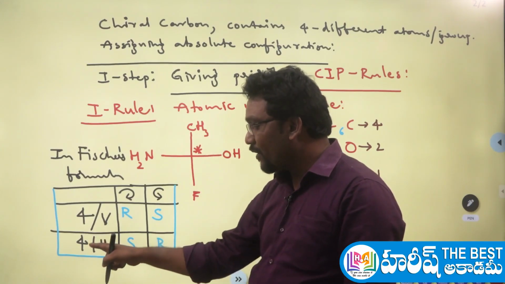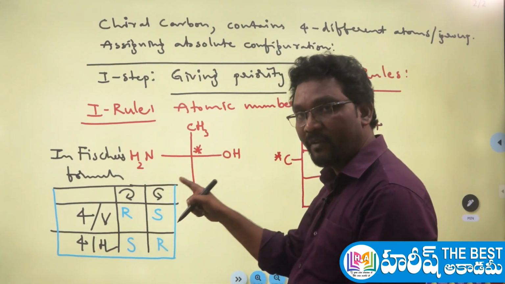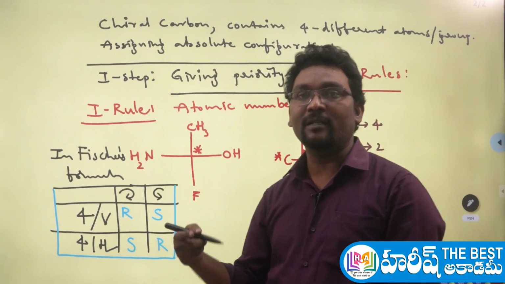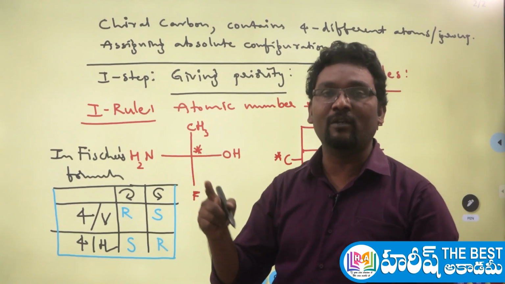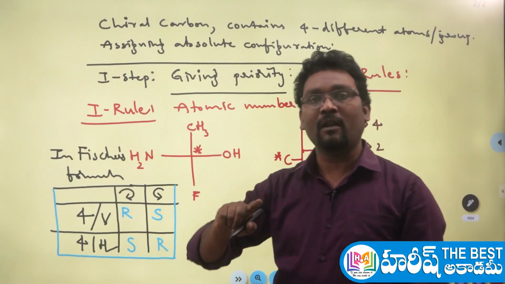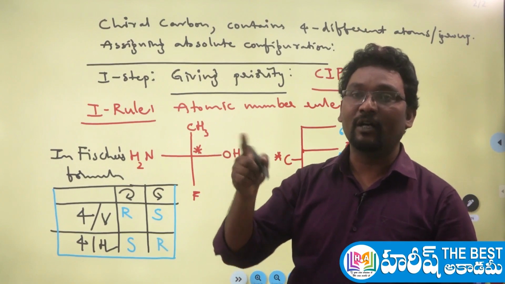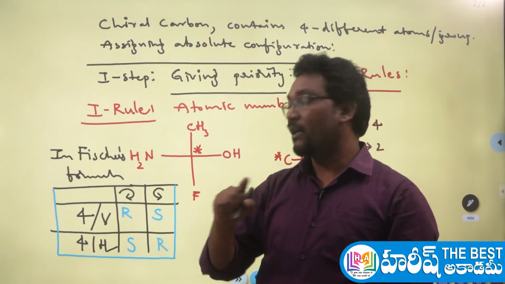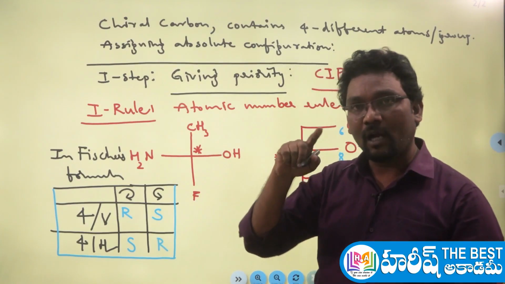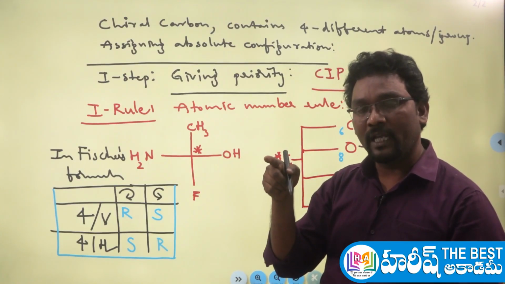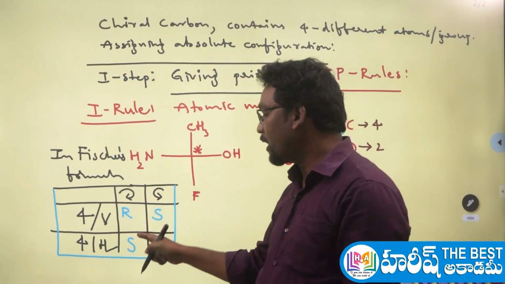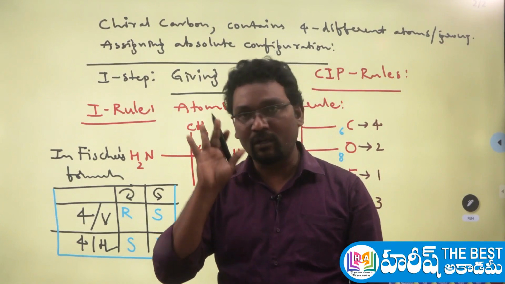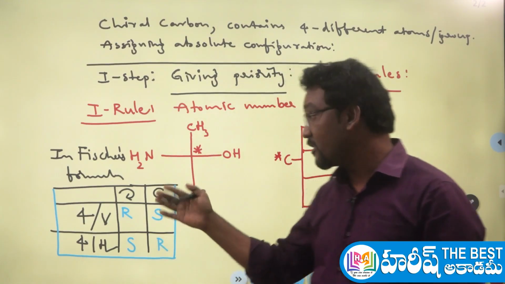And whenever the fourth group is on the horizontal line, horizontal is opposite. Remember like that: horizontal is opposite, vertical is very good. So horizontal is opposite means clockwise becomes opposite. Generally clockwise is R, but opposite is S. So whenever the fourth group is on the horizontal line, the clockwise rotation from 1 to 2, 2 to 3 represents an S configuration, and the anti-clockwise rotation represents an R configuration. This is what you have to remember. Clear? Now let us apply this concept.